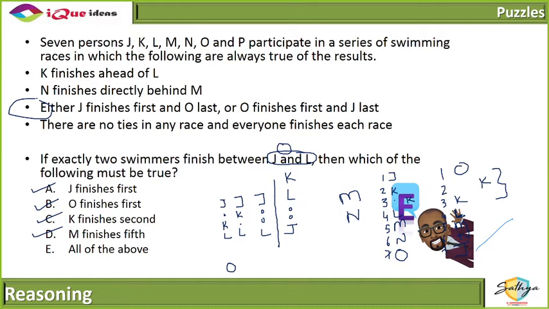Why can't two people be between J and L? Look at these conditions. Look at all these conditions which I have made. It's very much possible. What is wrong with it? D will be true, but the rest are also not necessarily false. That's what you understand.